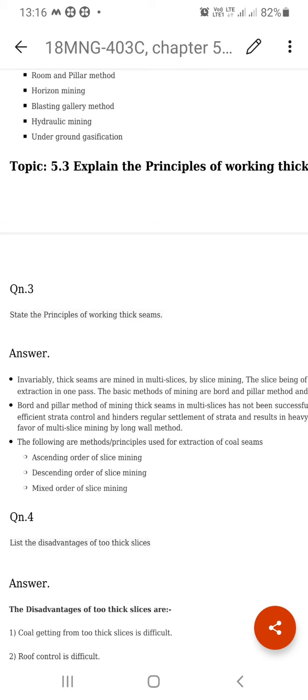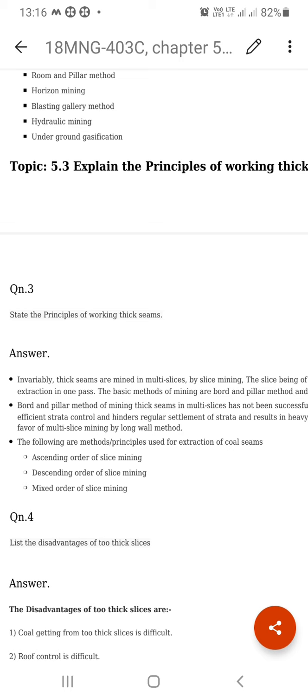But when you prefer ascending order, you first take out the bottom slice, then the middle slice, and then the top slice is taken out. So this is called ascending order. When you go for inclined slicing with stowing, then ascending order is used.